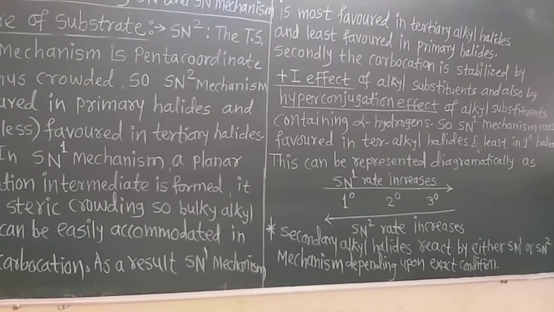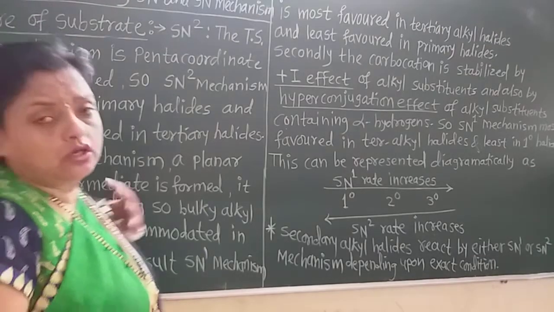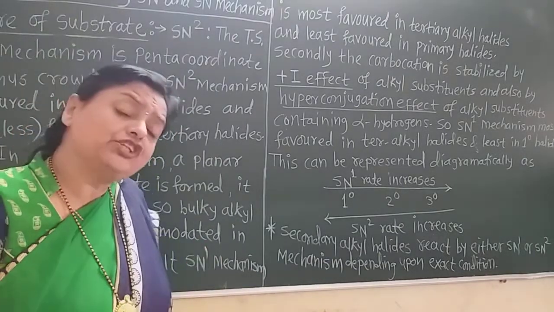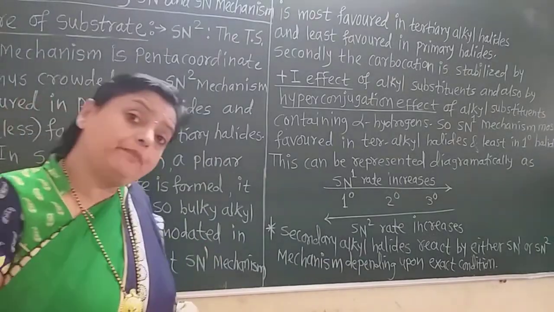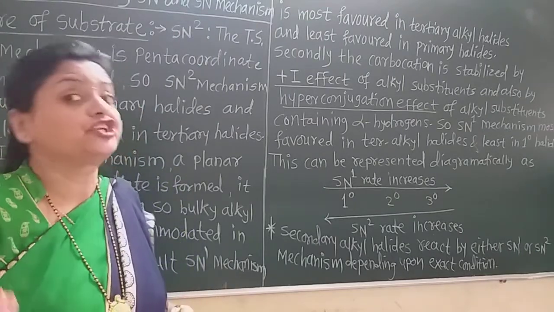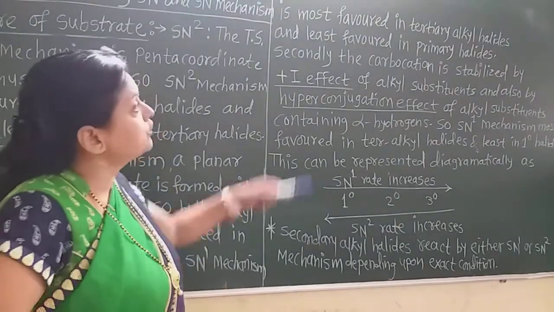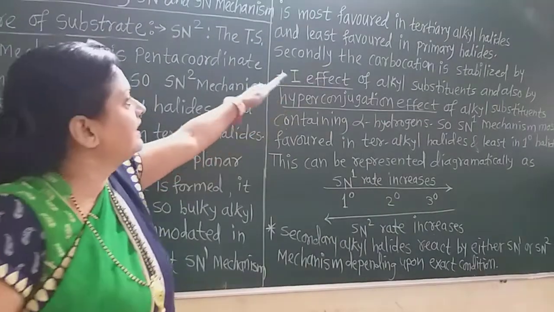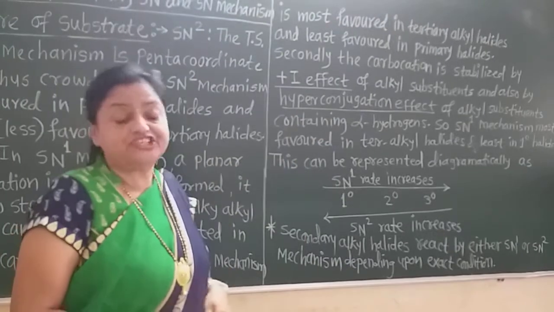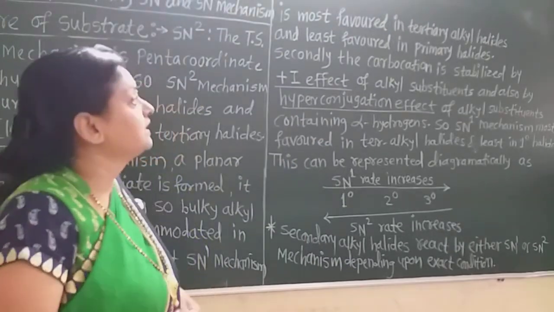Therefore, as the carbocation is planar, there is no question of steric crowding, though there are bulkier alkyl groups. Therefore the SN1 mechanism is most favored in tertiary alkyl halides and least favored, that is, less favored, in primary halides.